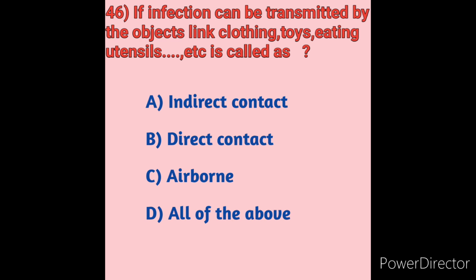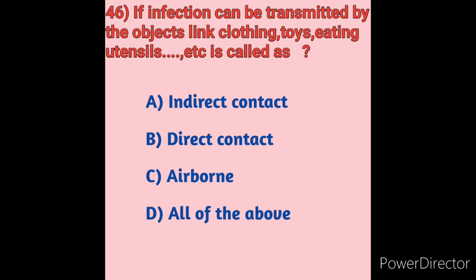An infection that can be transmitted by objects linked with clothing, toys, eating utensils or any inanimate object is called indirect contact. Contaminated objects like food and drinking water, airborne transmission, and animal to person all come under indirect contact.